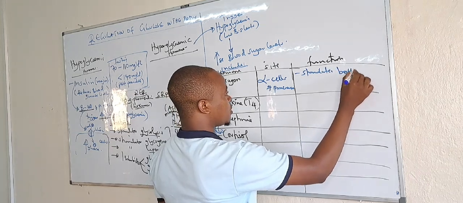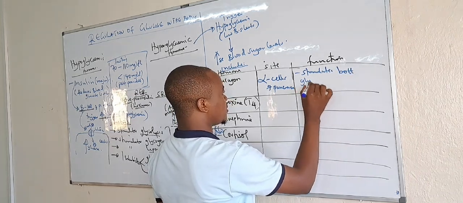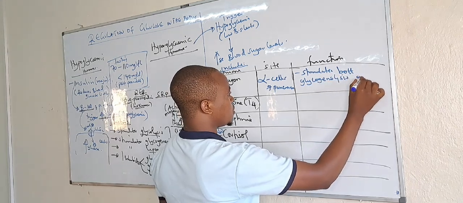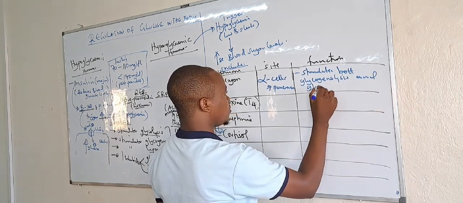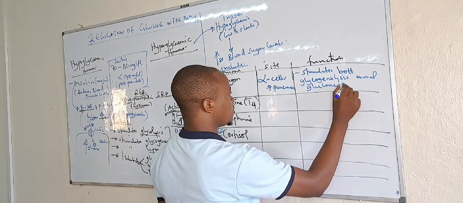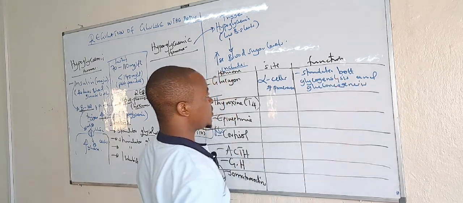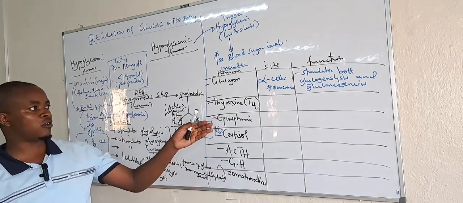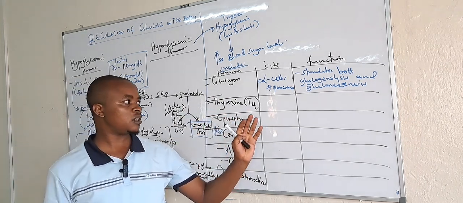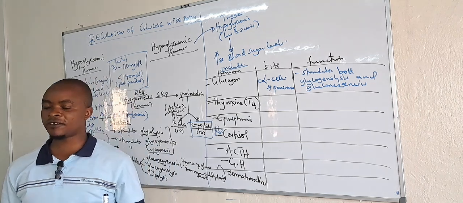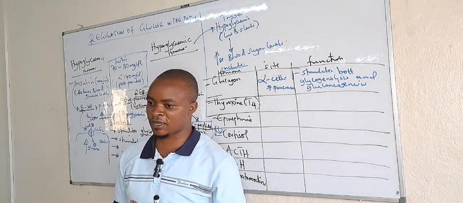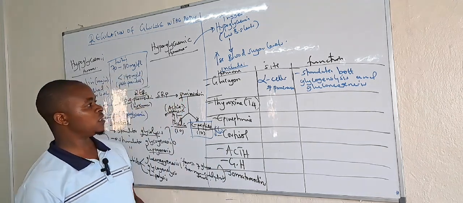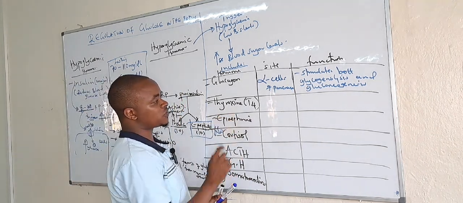It stimulates both glycogenolysis, that is breakdown of glycogen to glucose, and gluconeogenesis, which is the formation of glucose from non-carbohydrate sources. That is the role. And it does the same role with the thyroxine.